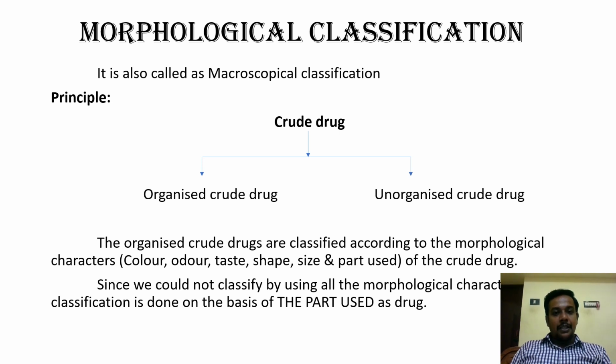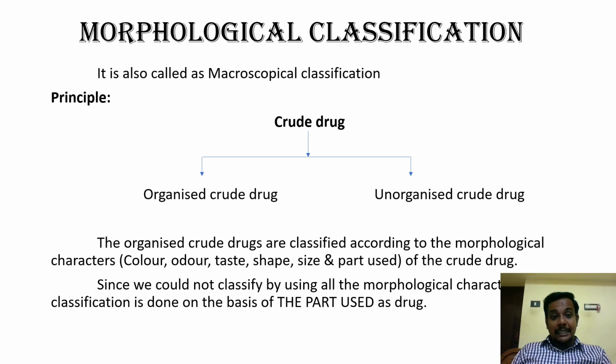So morphology can be defined as the study about the characters that can be seen through our sense organs. So in this classification we are going to classify the crude drugs based on the identified morphological characters, right?